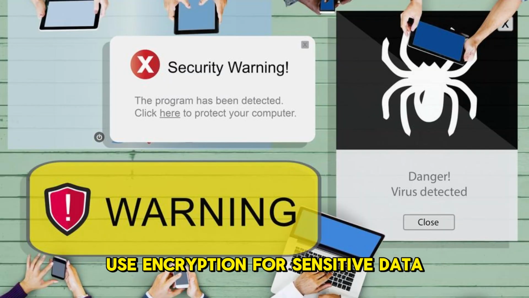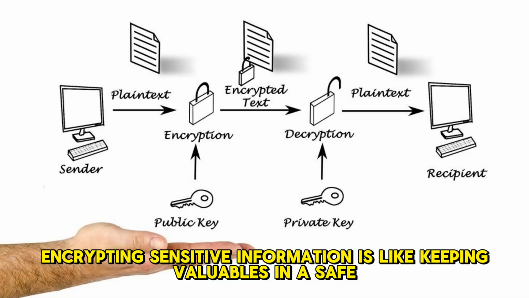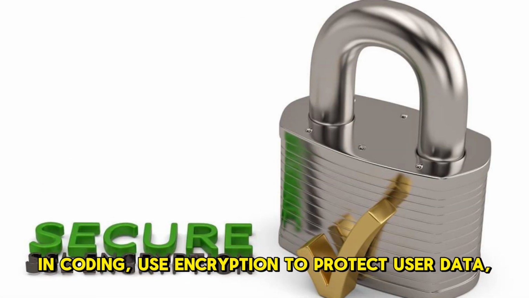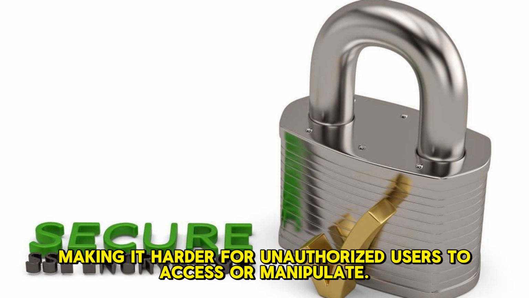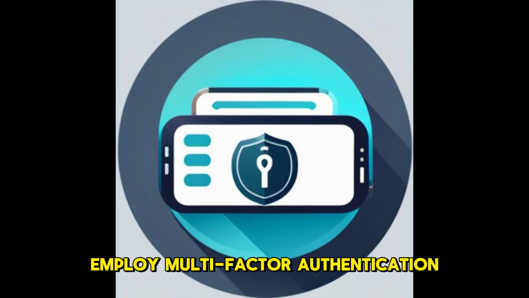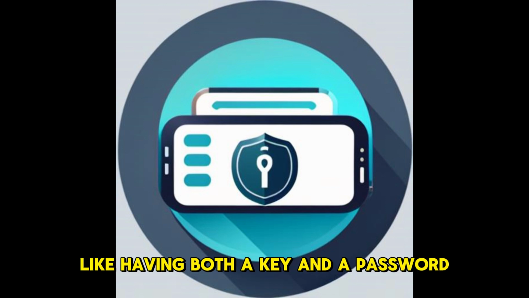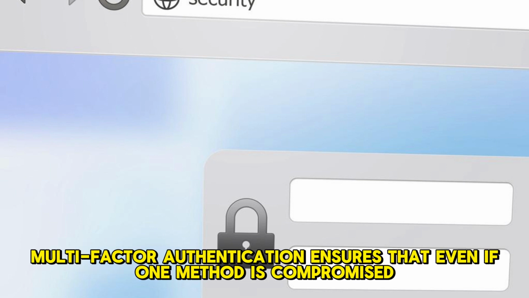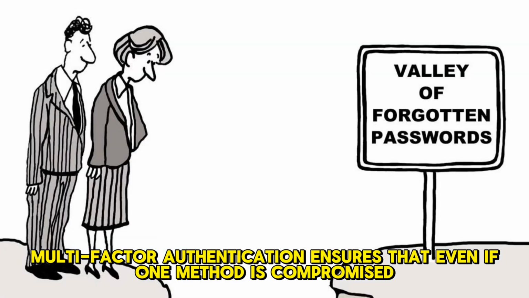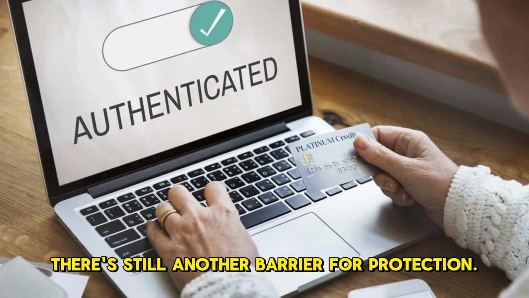Use encryption for sensitive data. Encrypting sensitive information is like keeping valuables in a safe. In coding, use encryption to protect user data, making it harder for unauthorized users to access or manipulate. Employ multi-factor authentication, adding an extra layer of security, like having both a key and a password. Multi-factor authentication ensures that even if one method is compromised, there's still another barrier for protection.